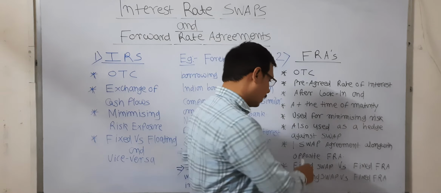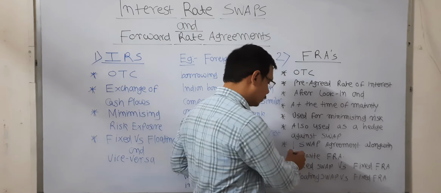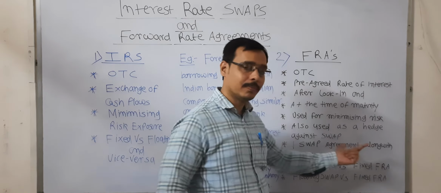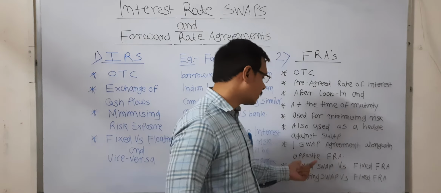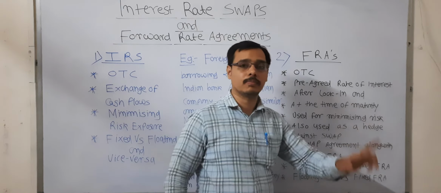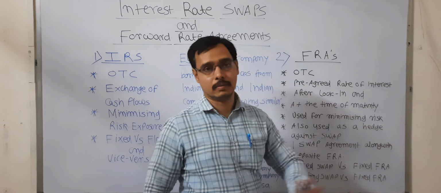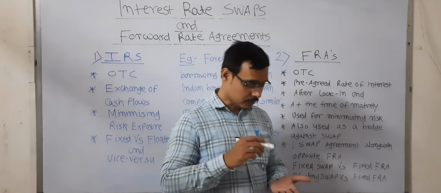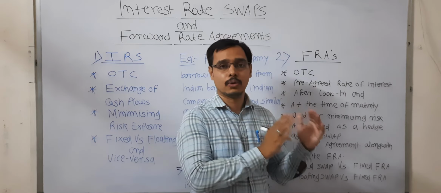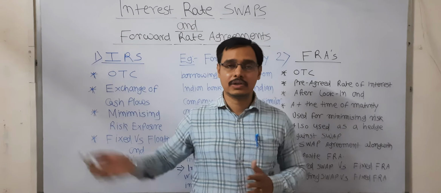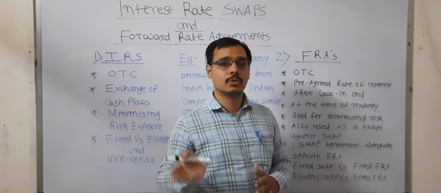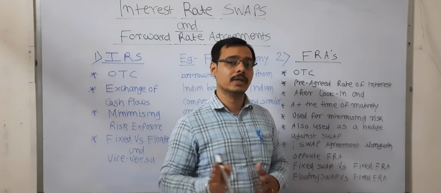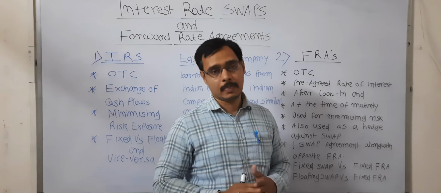Then how does it work? You have to buy one swap agreement, and along with that you have to buy exactly the opposite forward rate agreement. Suppose you have a floating rate agreement in the interest rate swap, you have to enter into a fixed rate agreement.